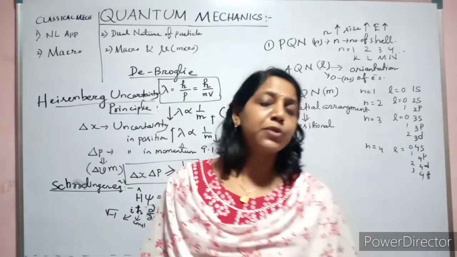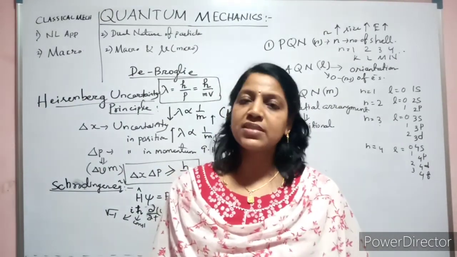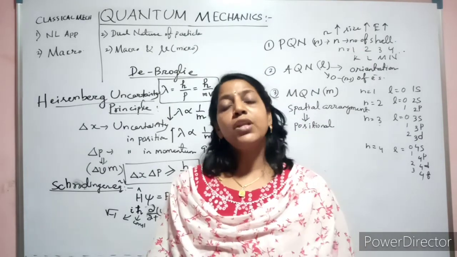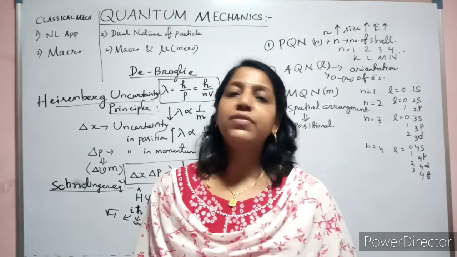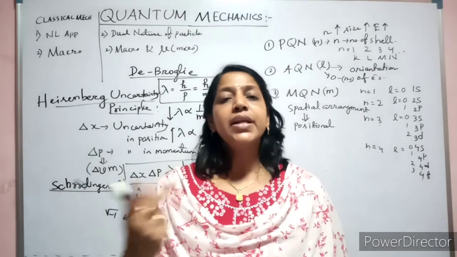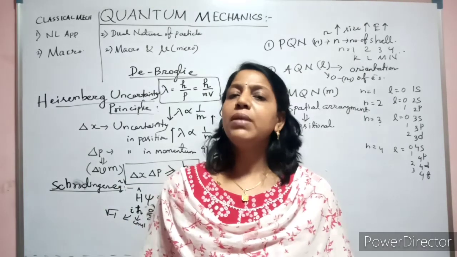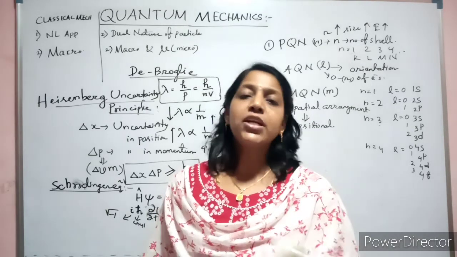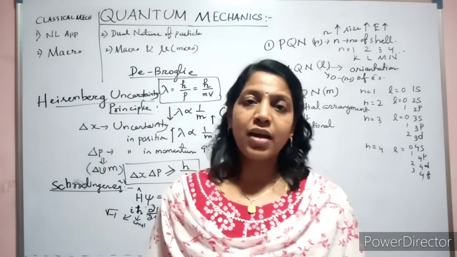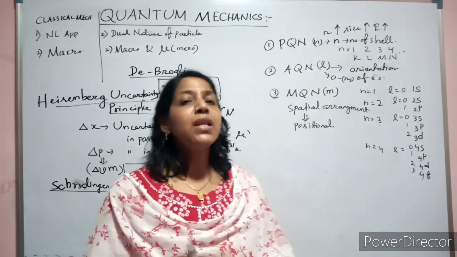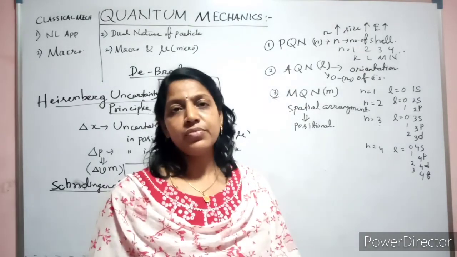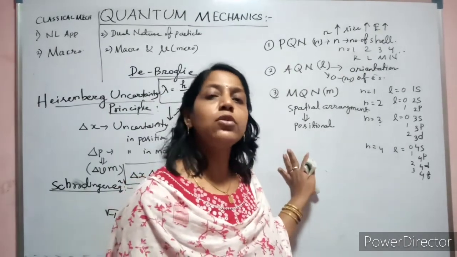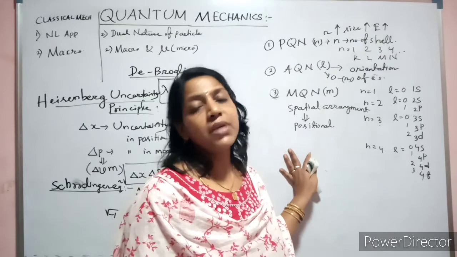Now, what is the difference between hydrogen and hydrogen-like species? Hydrogen has one electron and one proton. When you say hydrogen-like species, you can say even helium, if it is donating one electron, then it will behave like hydrogen-like. Similarly, lithium, if it is donating 2 electrons, is also behaving like hydrogen. But for multiple-electron atoms, or multi-electron atoms, it is not applicable. It is not able to get all the spectrum correctly.